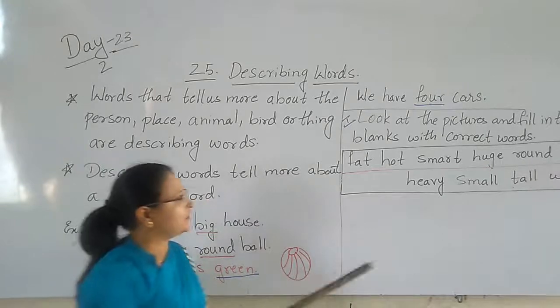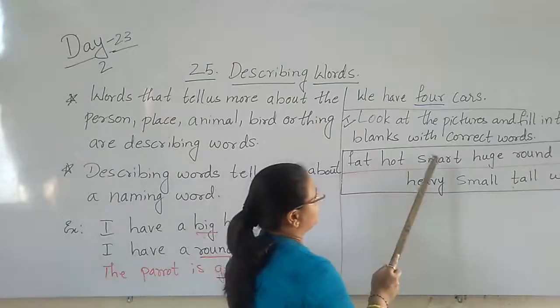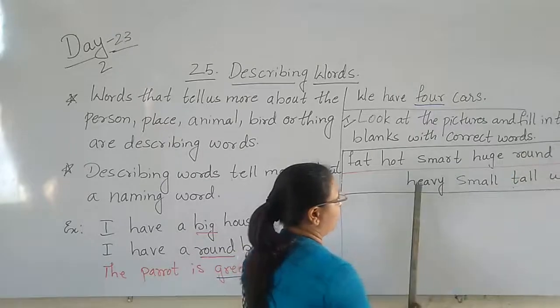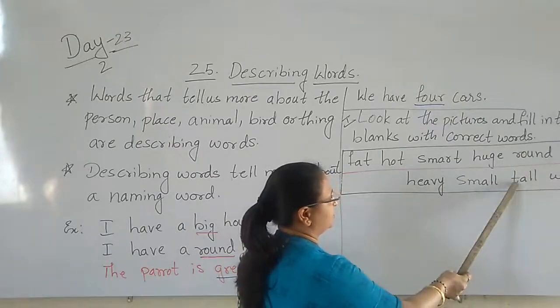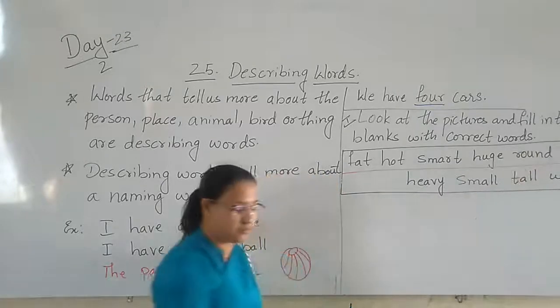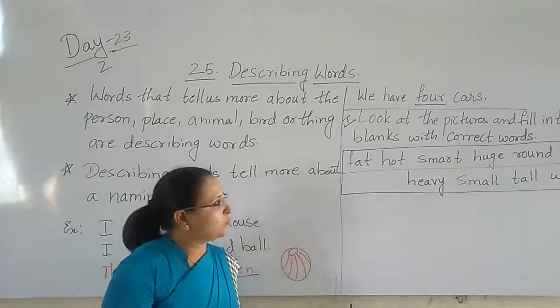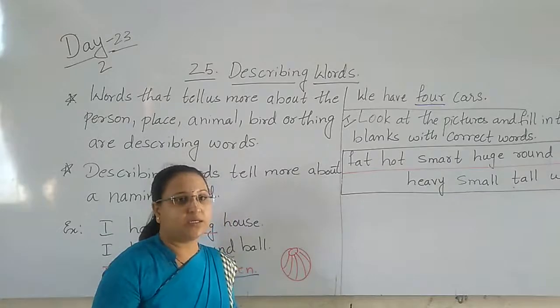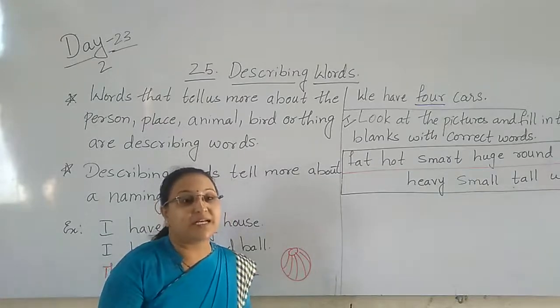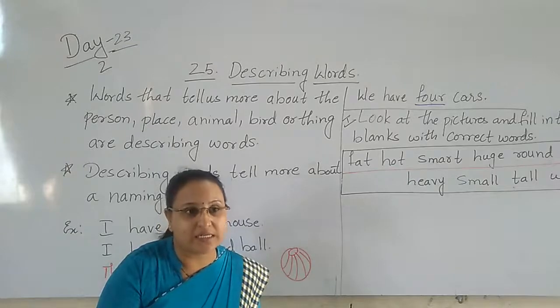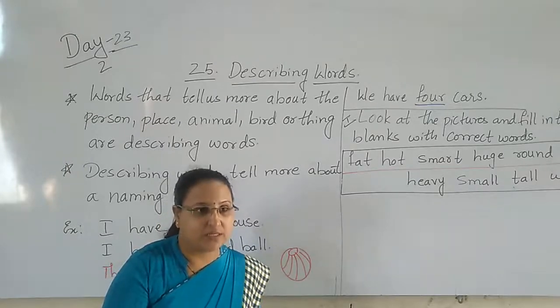You can see here: fat, hot, smart, huge, round, short, heavy, small, tall, wide. These words are called naming words. What are these words called? Describing words. Yes.